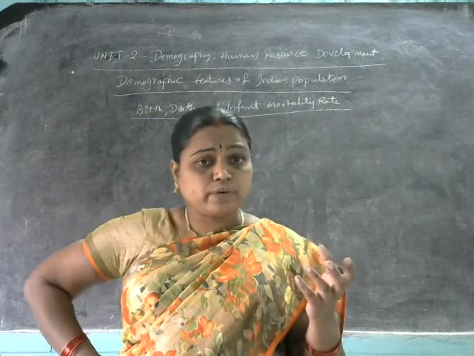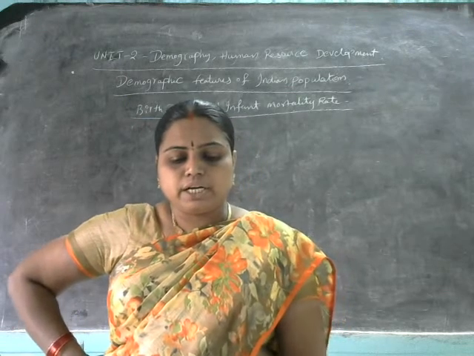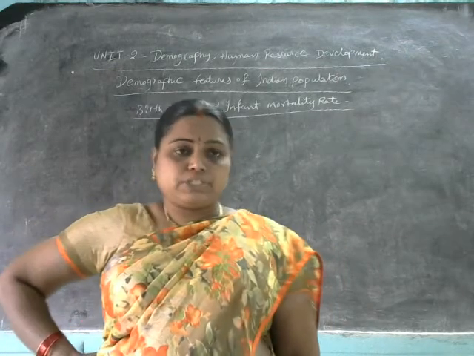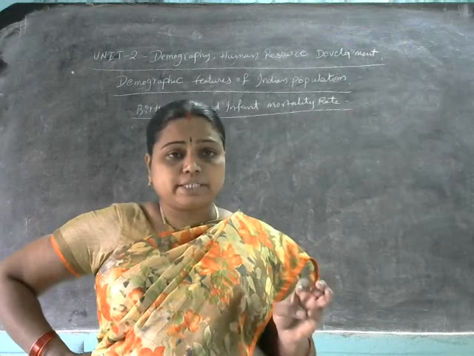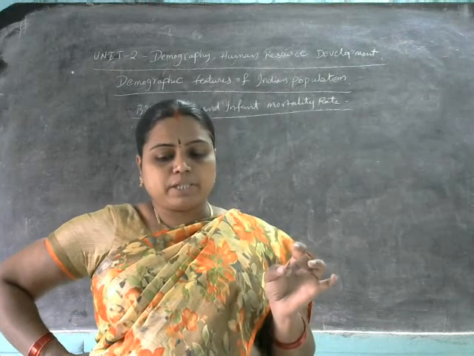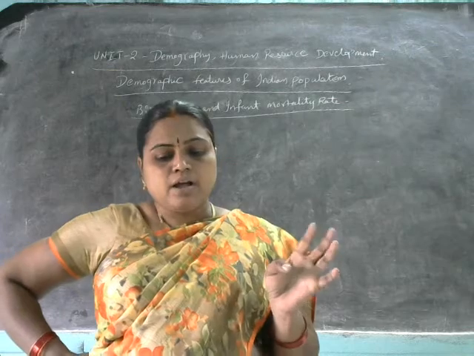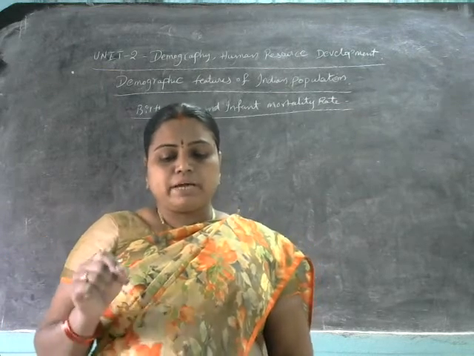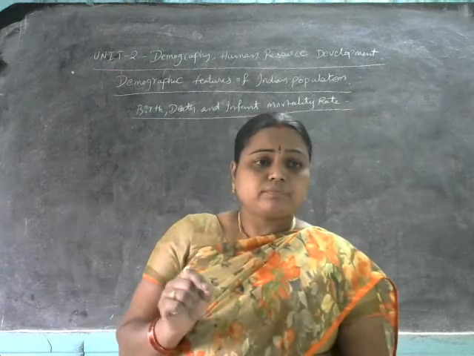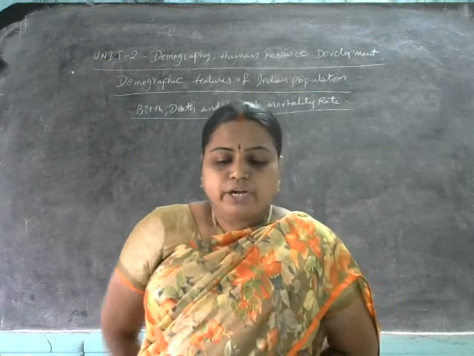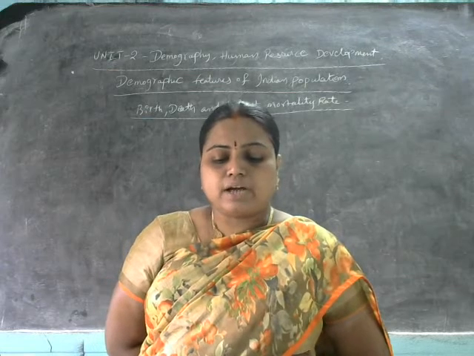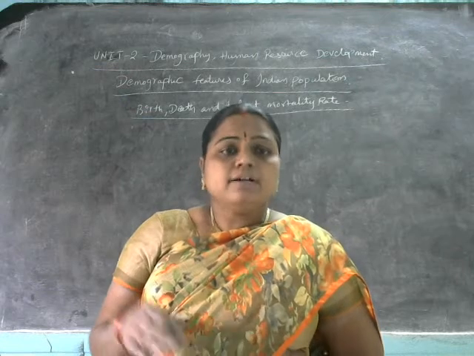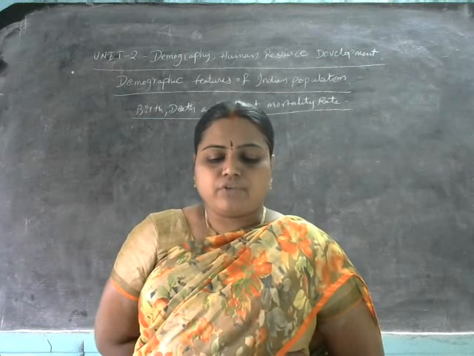These states are in the third stage of demographic transition.